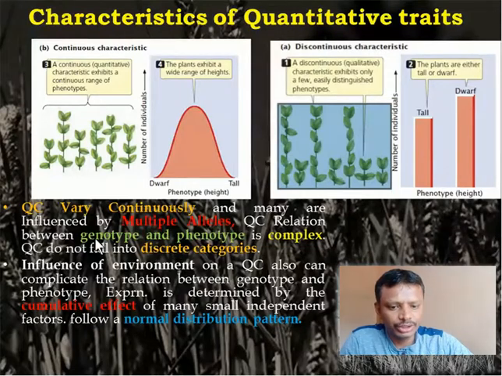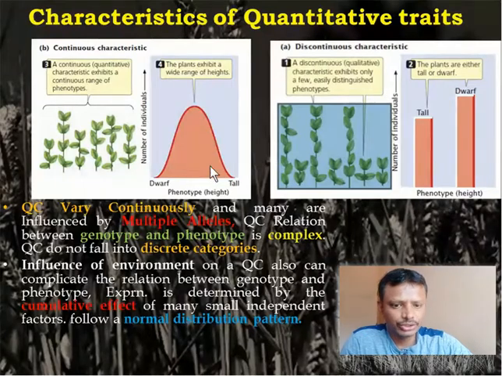So what they do, they express with a cumulative range, which we call the cumulative effect. That is the combination of genotype and environment gives rise to a phenotype, which is a cumulative effect of the two. Got it? So when a character is expressed in such a way, there will be many variants formed between the dominant and the recessive.